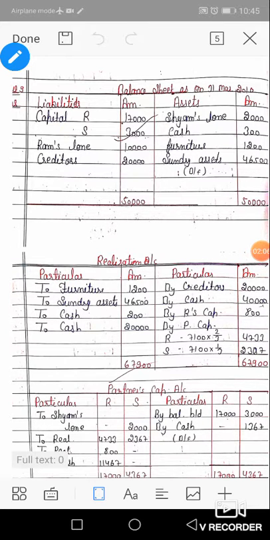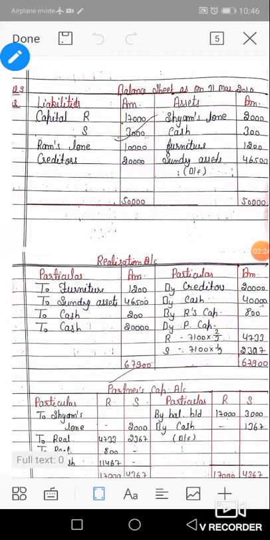Ram took furniture at an agreed price of rupees 800 from the firm and liabilities were discharged at book value. Realization expense incurred was rupees 200. Prepare the balance sheet before the date of dissolution and the necessary accounts to close the books on dissolution.